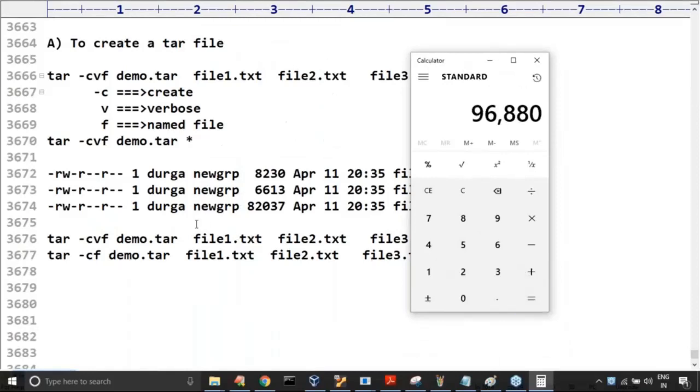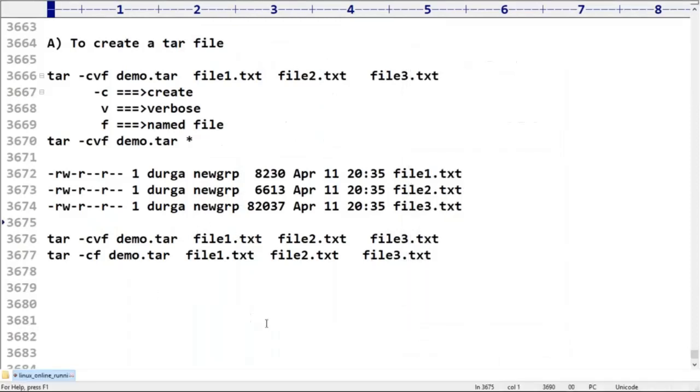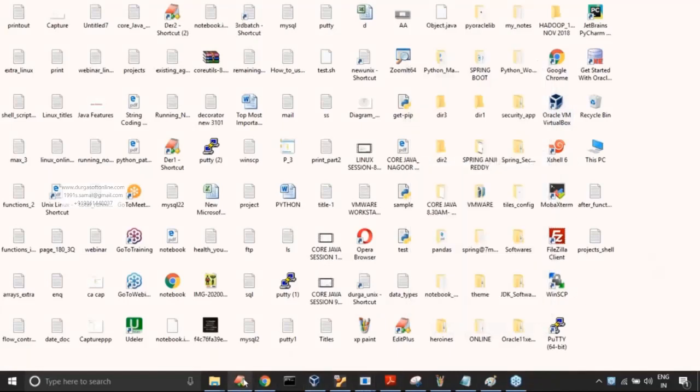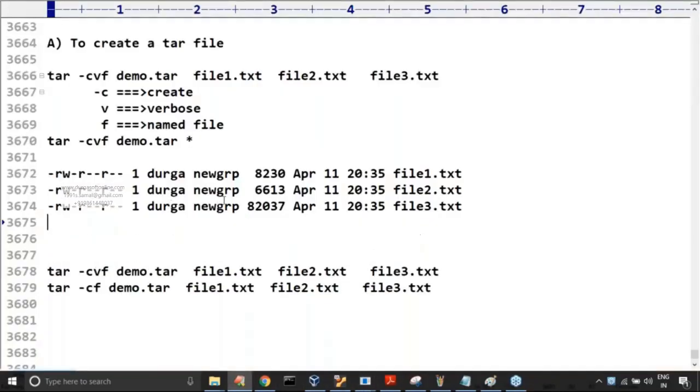What is this value? Please remember: 96880 bytes. So these many bytes are occupied by these three files.